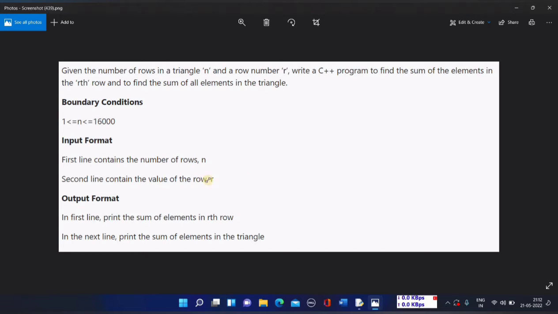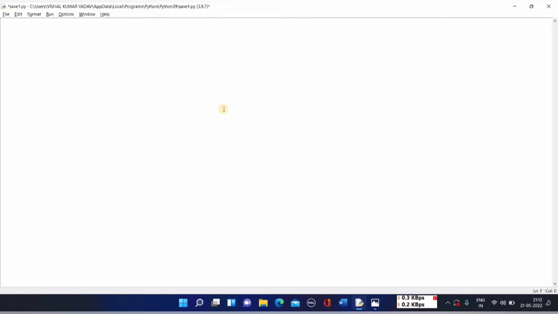तो 7th row में जितने भी elements आते हैं, उसका sum तुम्हें display करना है, and you have to even display the sum of all the elements present inside that triangle. Okay, so बहुत easy question है. ठीक है, let me move on to the code.